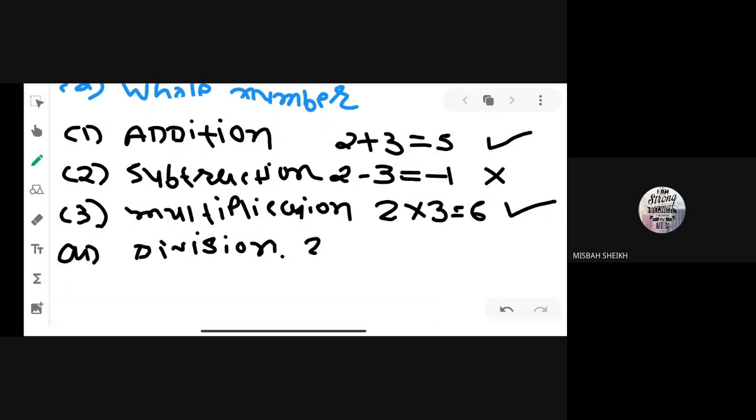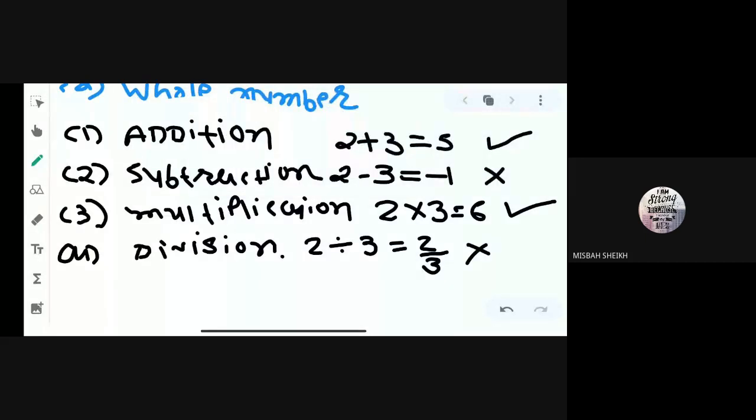And if we divide these two numbers, 2 and 3, we get 2 by 3. Now you know that the definition of rational number is in the form of p by q, right? So it means 2 by 3 is not a whole number but it is rational number. So what is the answer? Whole numbers are not closure under the division.